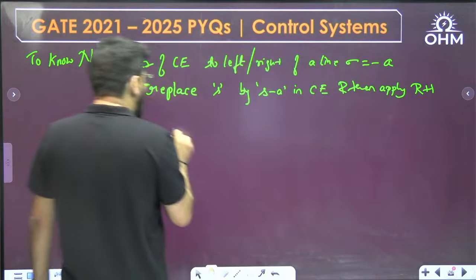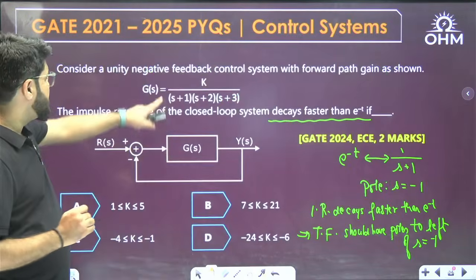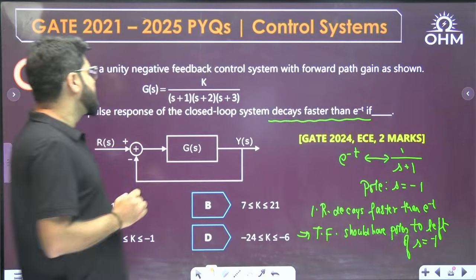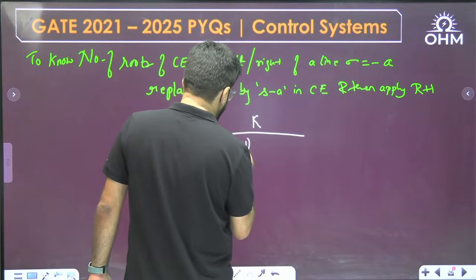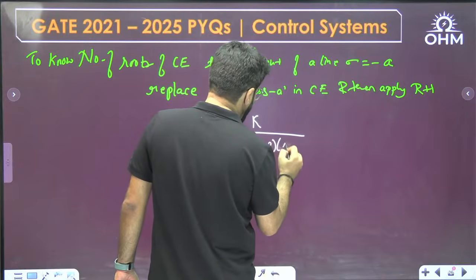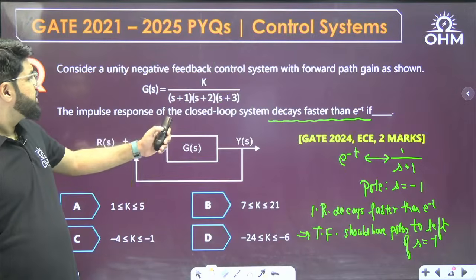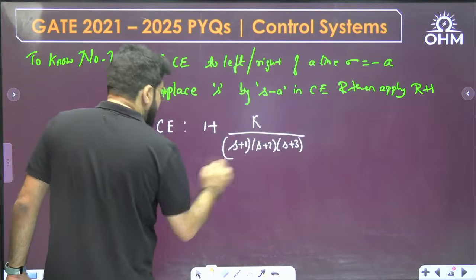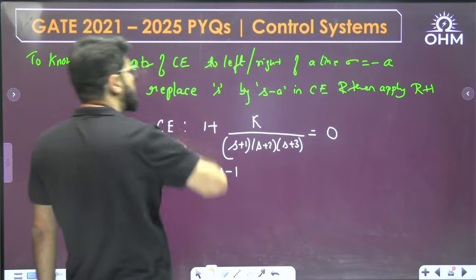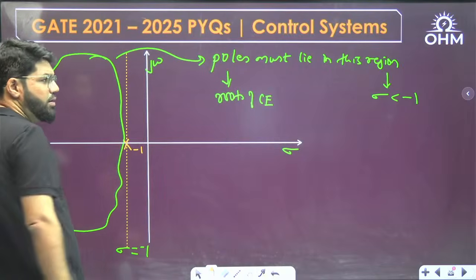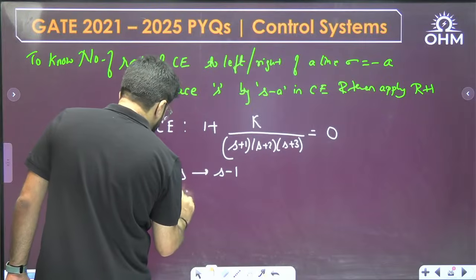So dear, what is the characteristic equation for us? 1 plus G(s)H(s) equal to 0. G(s) is given, H(s) is unity. Let me just copy the G(s): K by (s plus 1)(s plus 2)(s plus 3). Correct? But what do I have to do? I have to replace s by s minus 1. The value of a is 1 for us. The line is sigma equal to minus 1. So if you replace s by s minus 1, what is going to be your new characteristic equation?